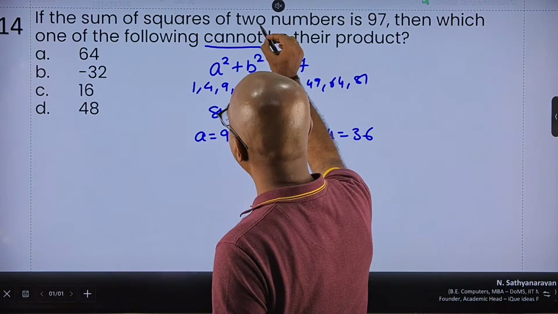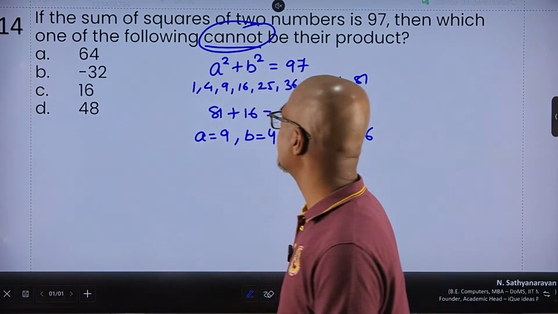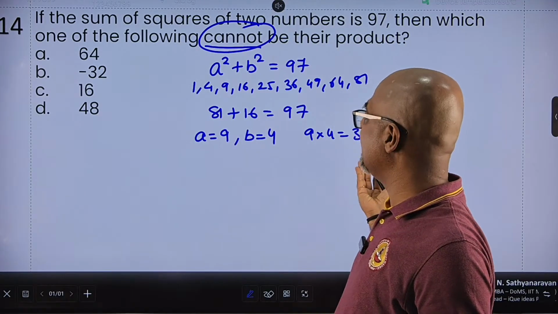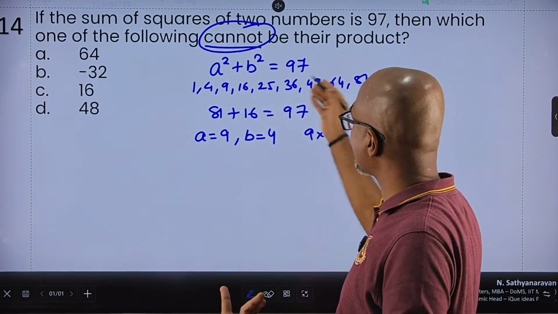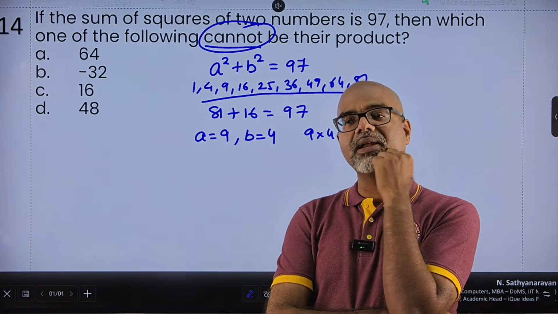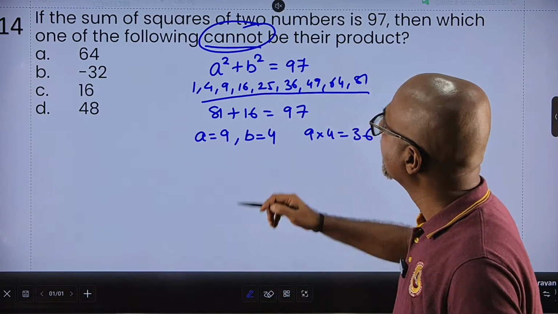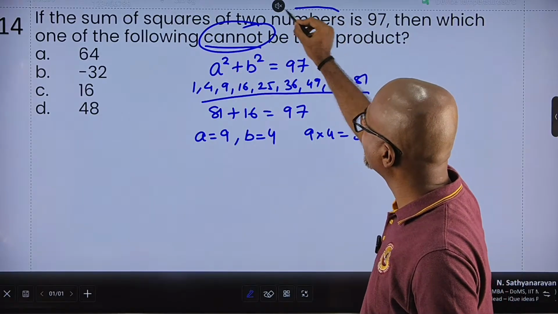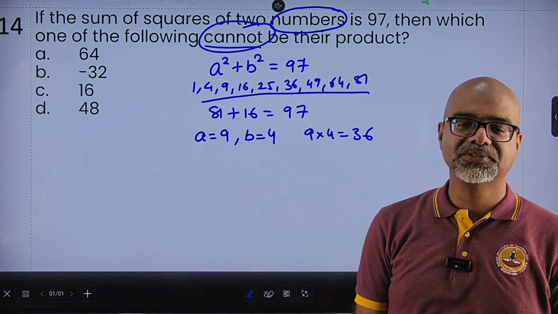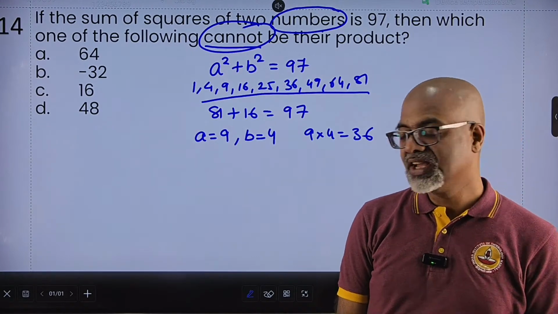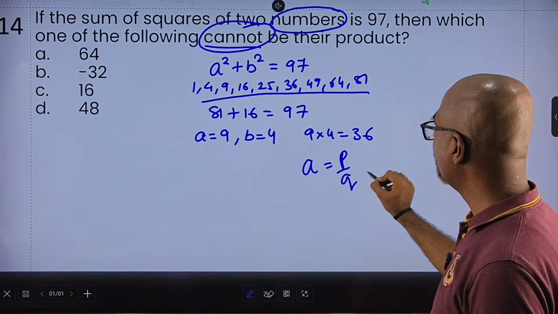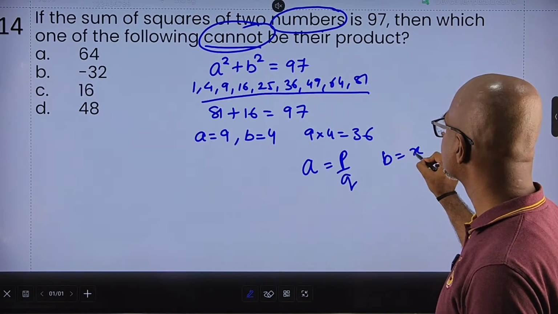But I have to identify which of the following cannot be their product. But other than this, how can there be any number? Because there is no other set of squares from these which add up to 97. Then I read the question again. It is said the sum of the square of two numbers is 97. Got the catch? It does not say integers, which means A and B could very well be fractions.